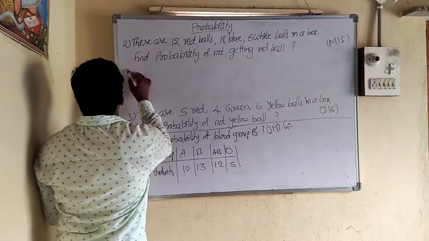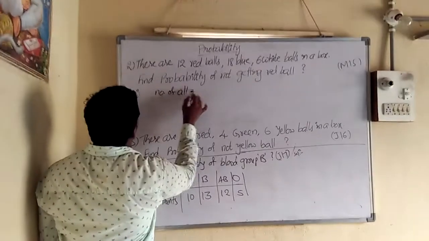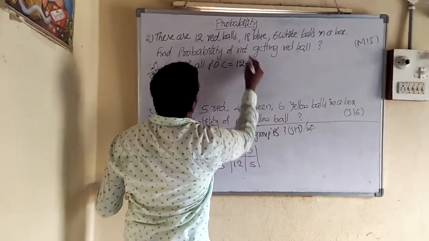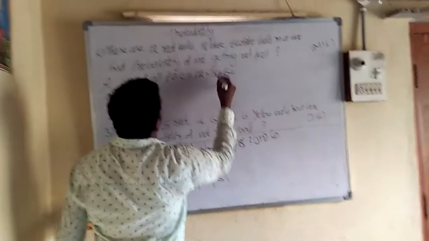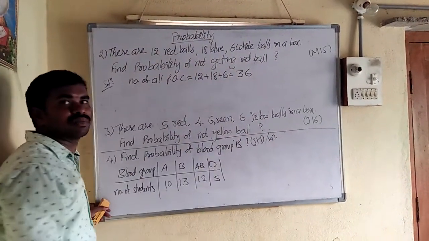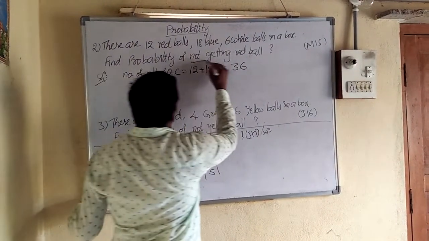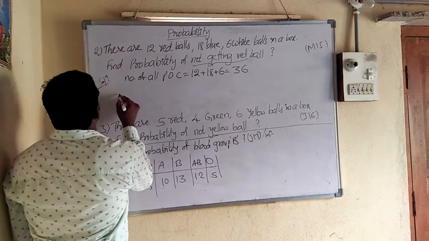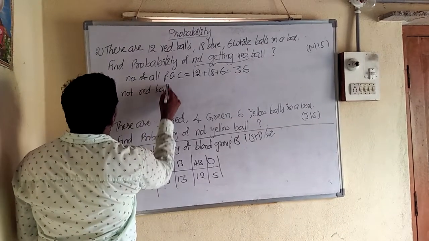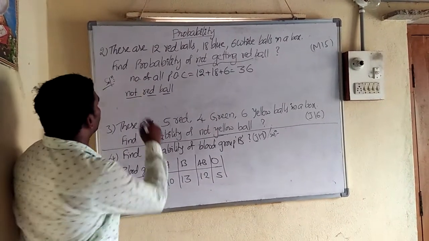First of all, the solution. The number of all possible outcomes is equal to how many? 12 plus 18 plus 6. 12 plus 18 is 30, so 36 are the number of all possible outcomes. So what is the question? Probability of not getting a red ball. So for not red ball, how many favorable outcomes are there?